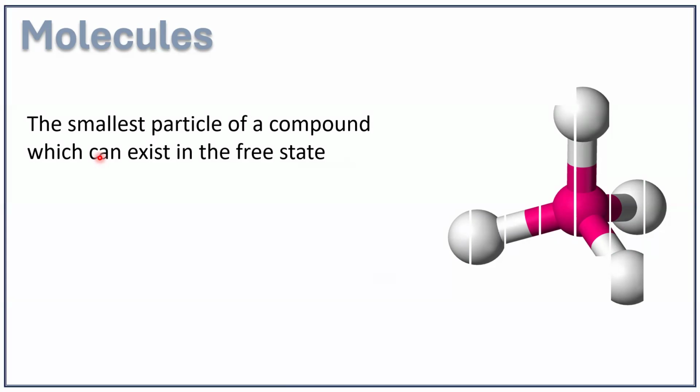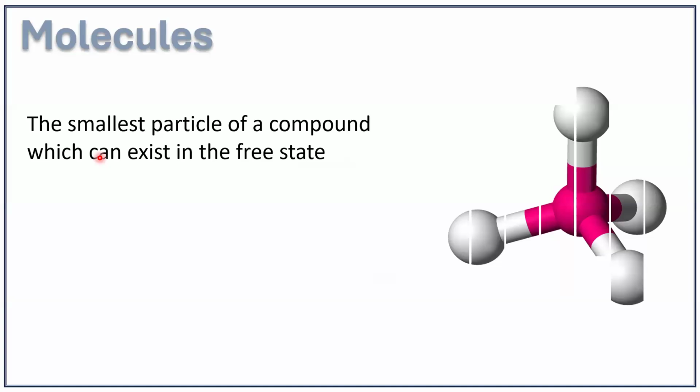And when you talk about elements and compounds, if the molecule of a substance consists of only one type of atom, you can say that it is an element. If the molecule of a substance is composed of more than one type of atom, then you can say it is a compound. For example, if you take hydrogen, H2, a hydrogen molecule is composed of two hydrogen atoms. So that's why you write it as H2. So even though there are two atoms in that molecule, the two atoms are of the same kind, that is hydrogen itself. So we can say that hydrogen is an element.